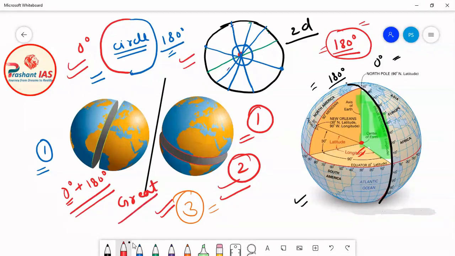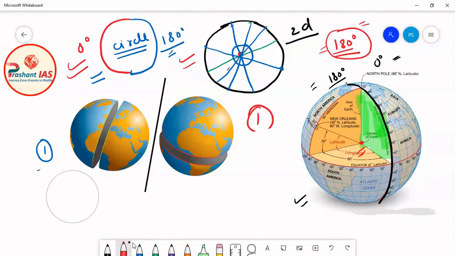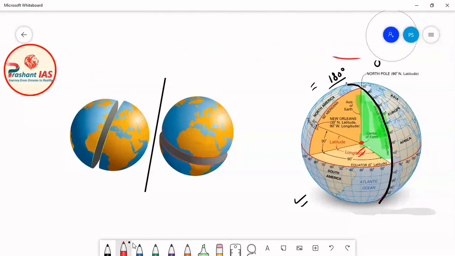Now friends, in fact this thing is true for all the opposite longitudes. Now what does it mean? So let me explain you. Opposite longitude means the longitudes which are drawn exactly opposite to each other.